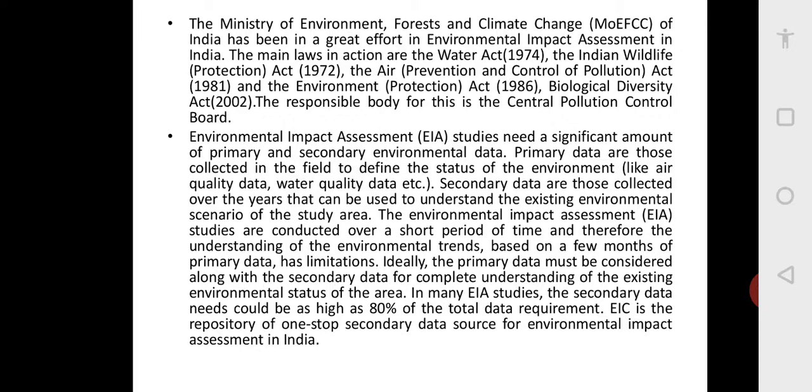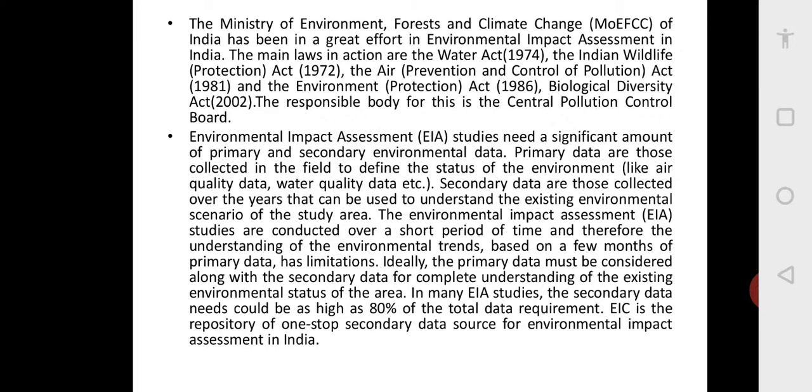The EIA needs a significant amount of primary and secondary environmental data. Primary means what they go and study themselves in person. That is called primary data. Secondary data is the data which is already available with the district authority, local authorities, or on the internet. That is known as secondary data.